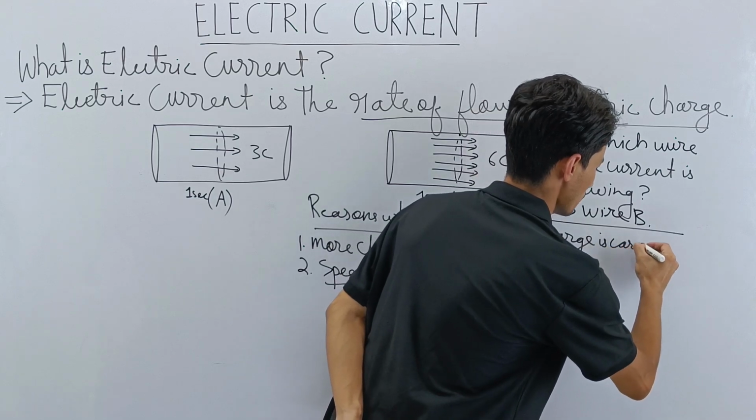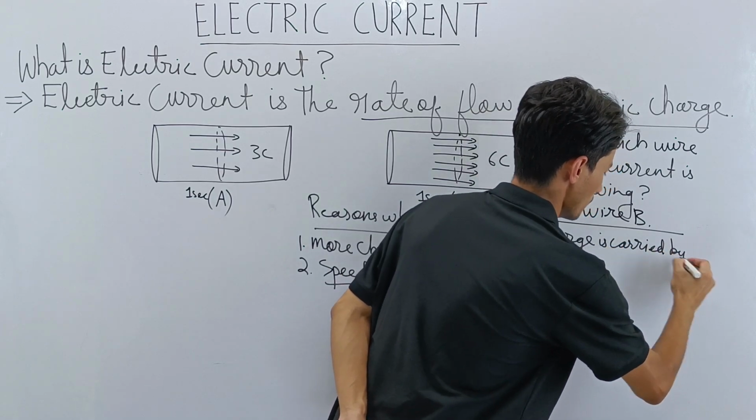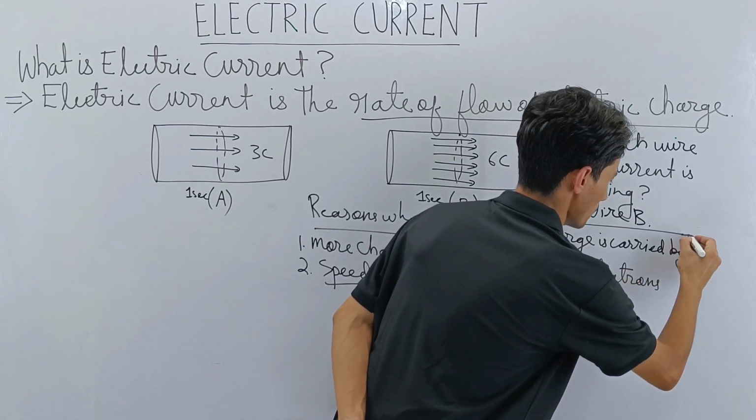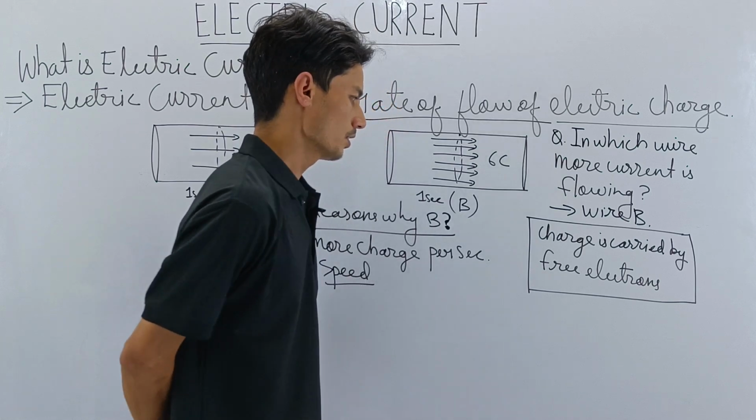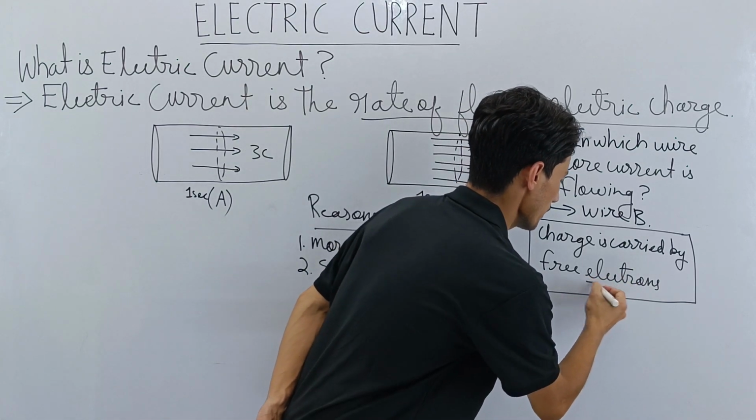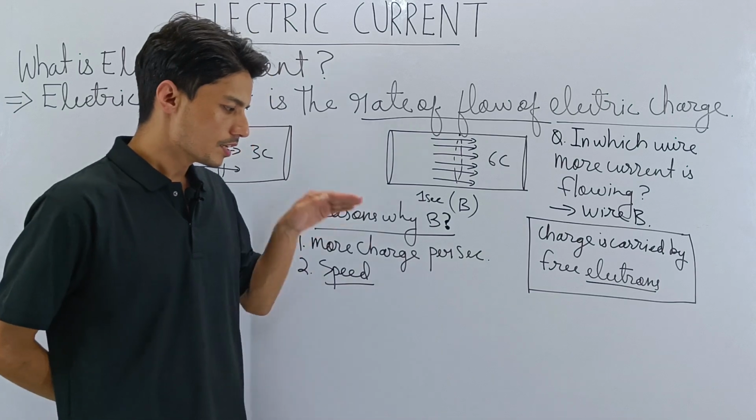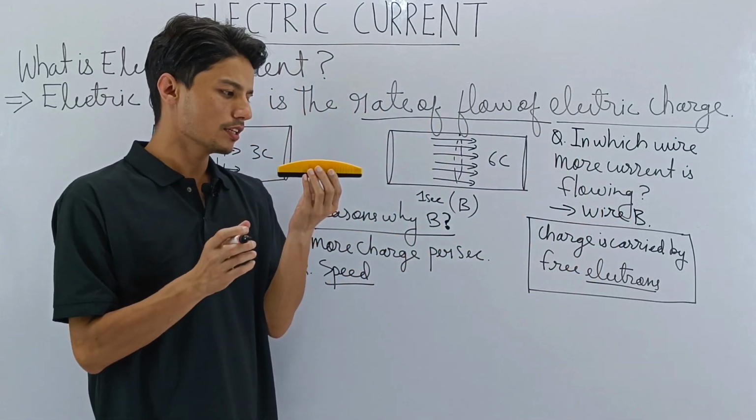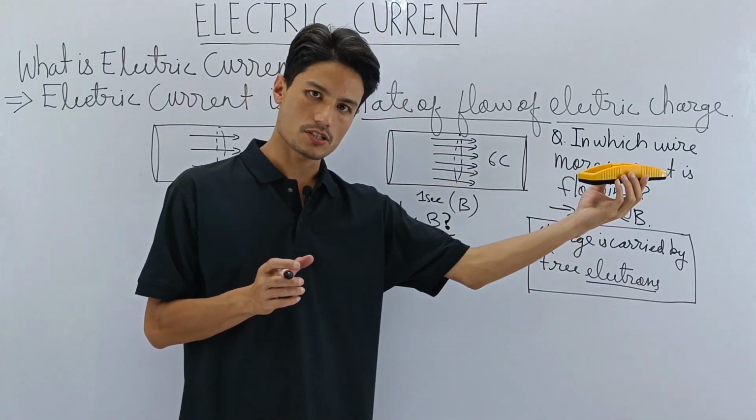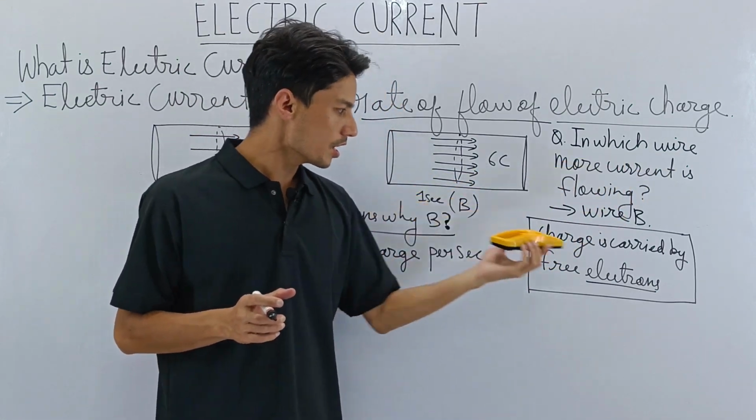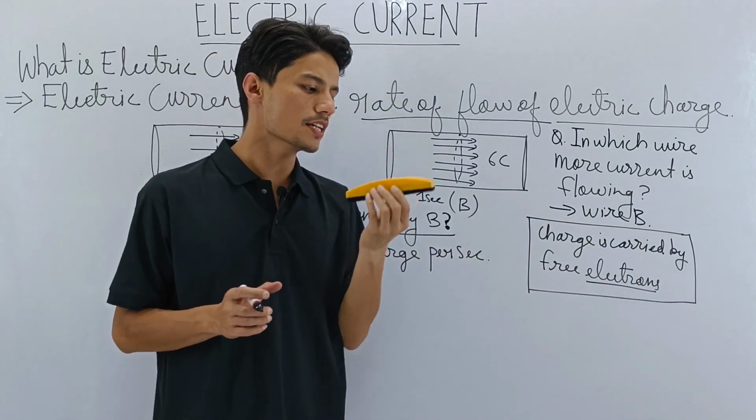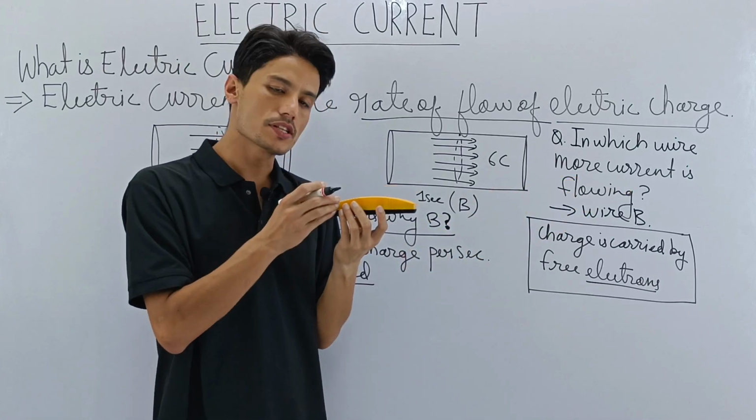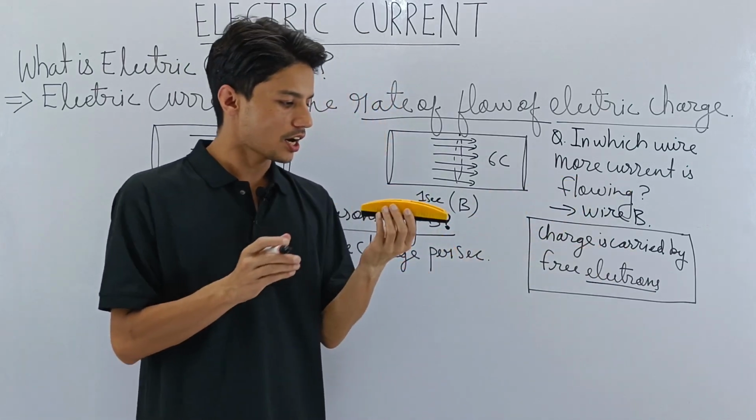Charge is carried by free electrons. Remember this. Or the movement of electrons is what we call charge. So if this is an electron, a negative electron, the movement of this negative electron is called charge. So when this electron moves, charge is also moving along with it. Actually, this electron itself is the charge, but we can also say that charge is carried by free electrons.